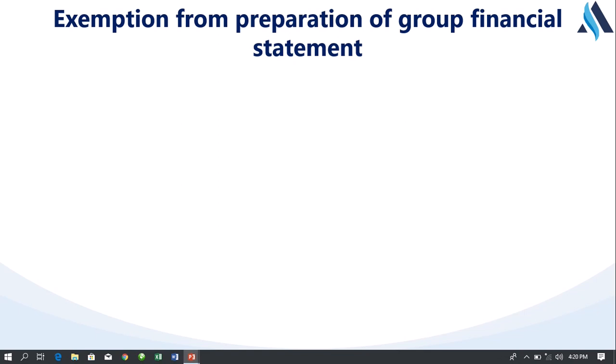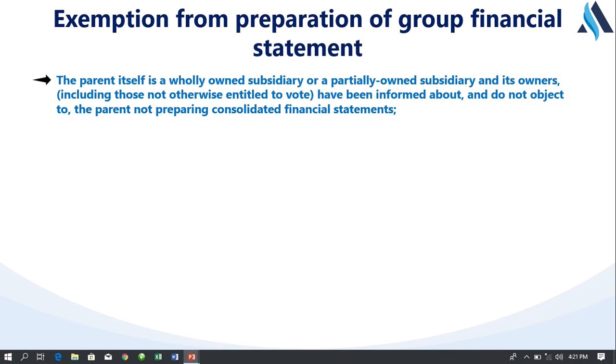IFRS 10 expects us to prepare our financial statements to incorporate the performance of the subsidiary company. But for every rule, there is an exception. So there are some exemptions from the preparation of group financial statements, and IFRS 10 gives four of such rules when you can exempt your subsidiary from consolidation.